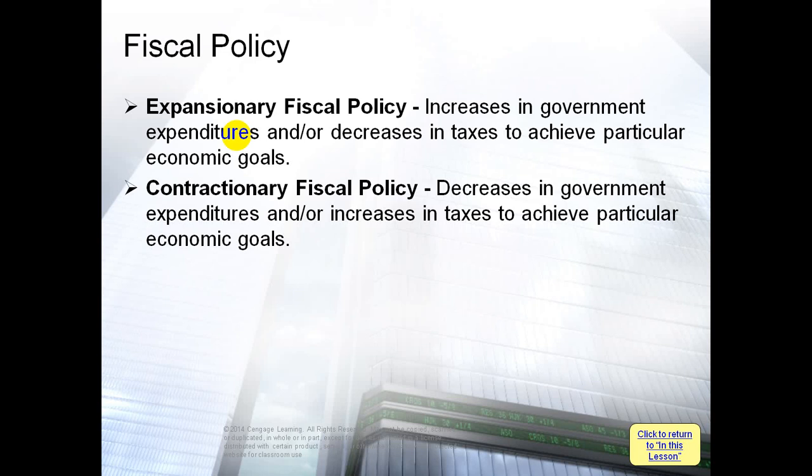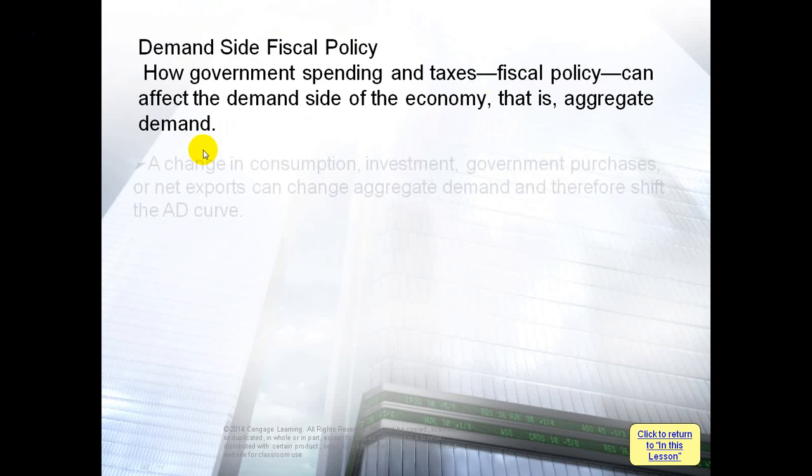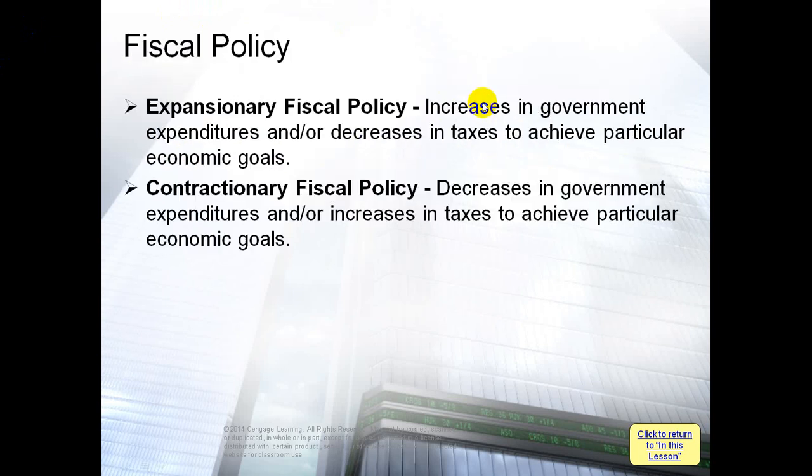If these parts of aggregate demand decrease or fall, the aggregate demand will also fall. So here in expansionary fiscal policy, we have an increase in government expenditures. So when we have an increase in government expenditures, the aggregate demand will shift to the right. There is an increase in the aggregate demand.